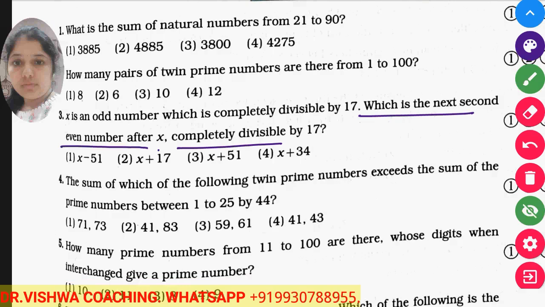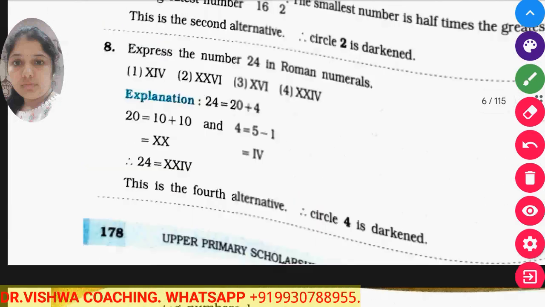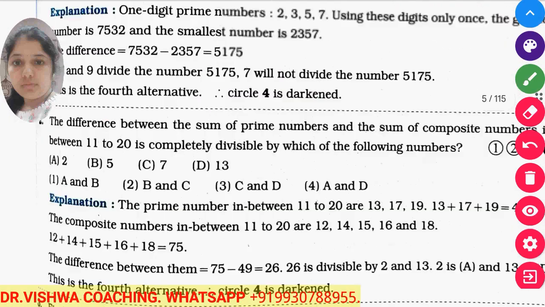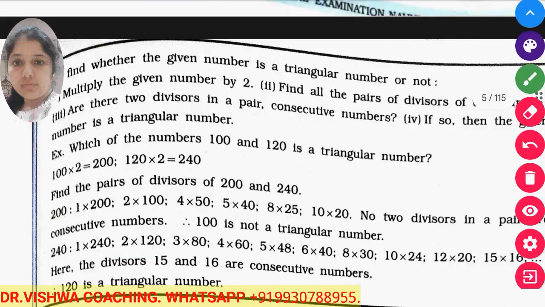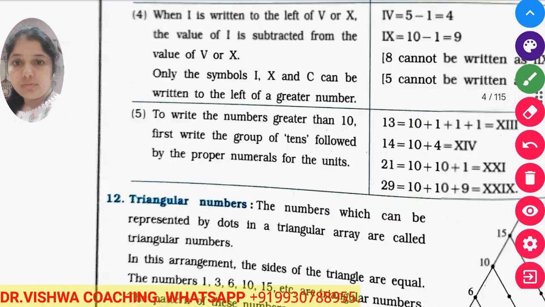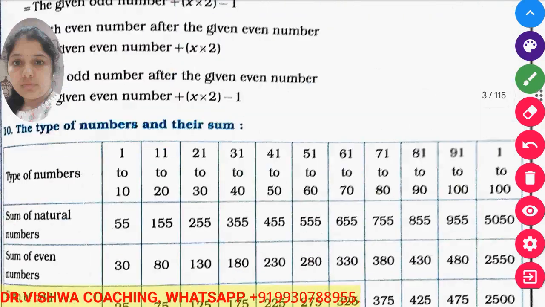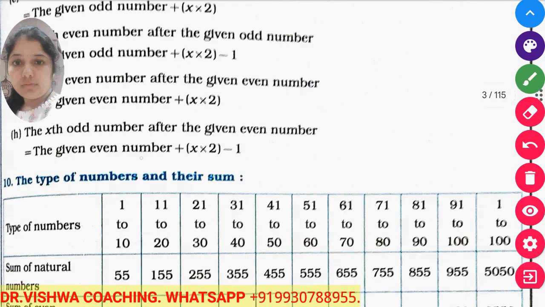To find the next even number, there is a formula. After an odd number we can find the even number by the formula: the given odd number plus x into 2 minus 1.